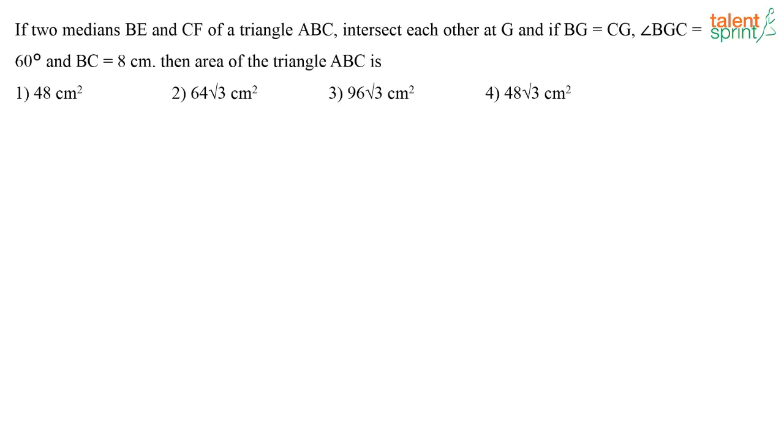Next one. If two medians BE and CF of a triangle ABC intersect each other at G, and if BG is equal to CG, angle BGC is equal to 60 degree and BC is equal to 8 centimeter, then the area of the triangle ABC is dash.